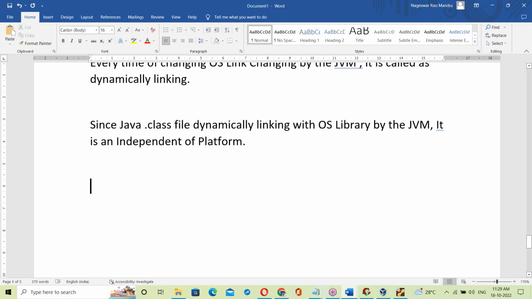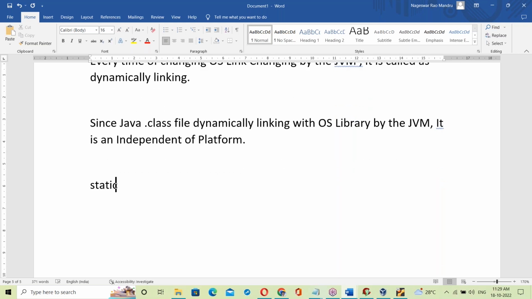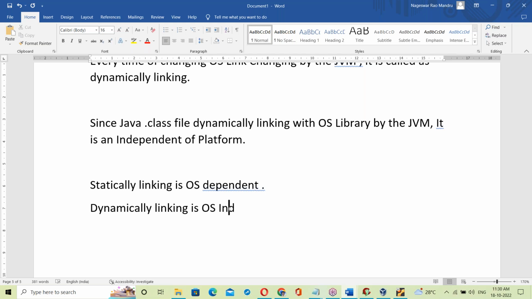See, anywhere statically linking is OS dependent. Just remember this. Dynamically linking is OS independent. That's it here.